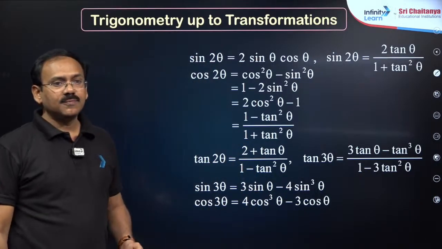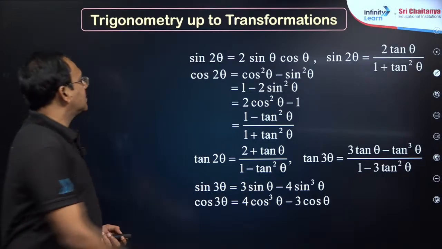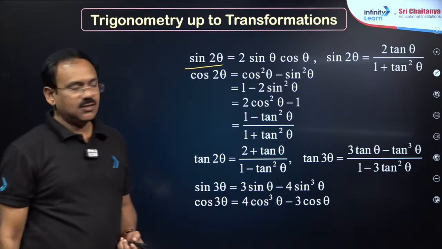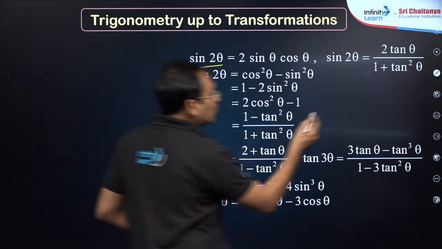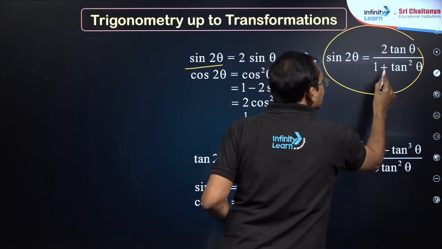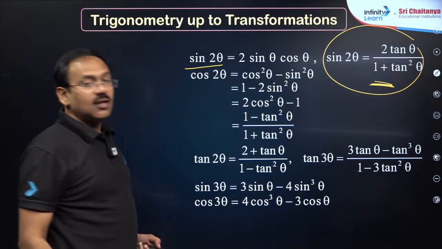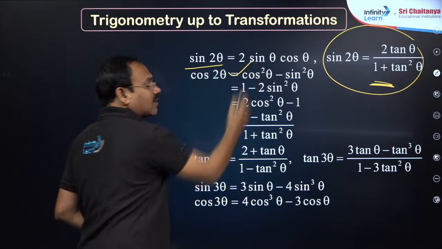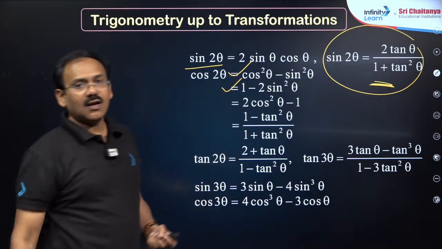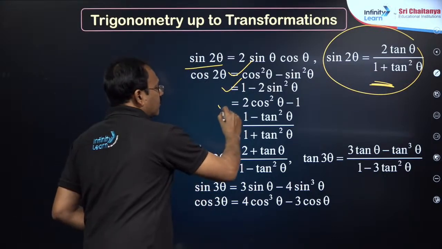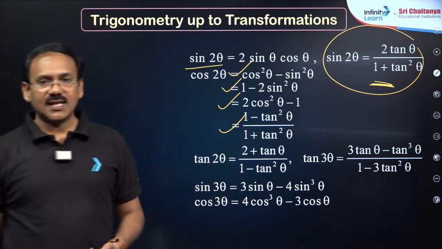Next, coming to multiple and submultiple angles. Sin 2 theta has got 2 sin theta cos theta. In terms of tan, 2 tan theta by 1 plus tan square theta. Do remember. Cos 2 theta has got cos square theta minus sin square theta. In terms of sin alone, 1 minus 2 sin square theta. Cos alone, 2 cos square theta minus 1. Tan alone, 1 minus tan square theta by 1 plus tan square theta.